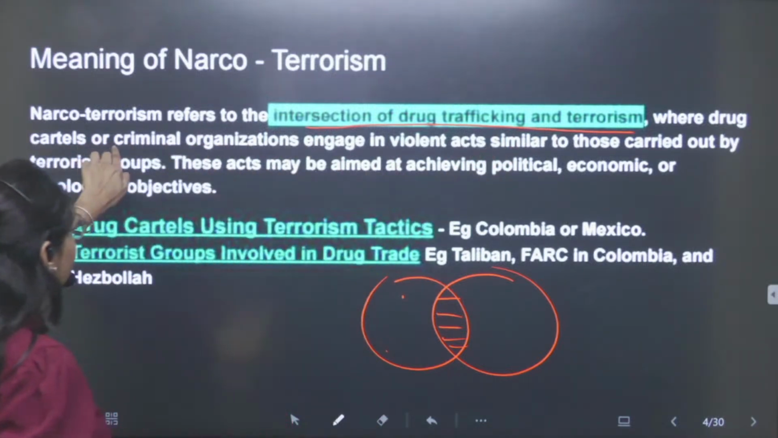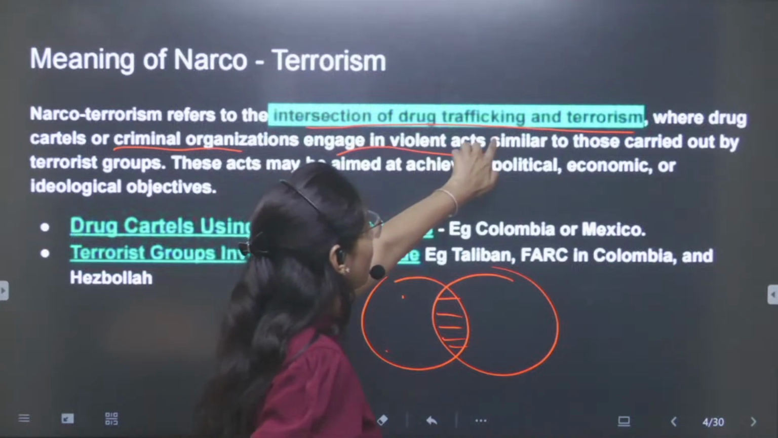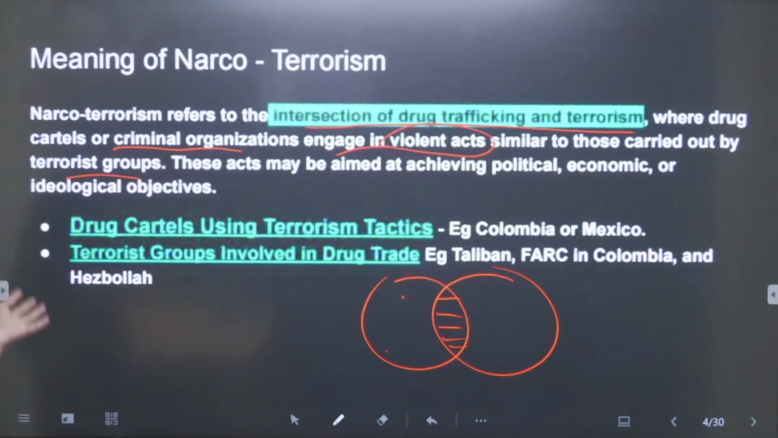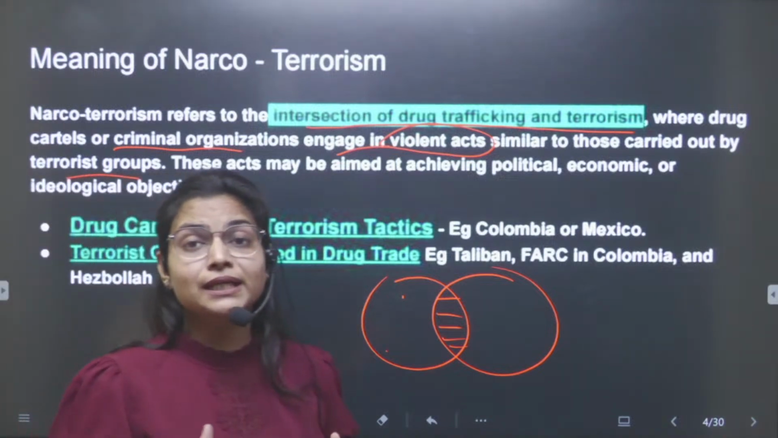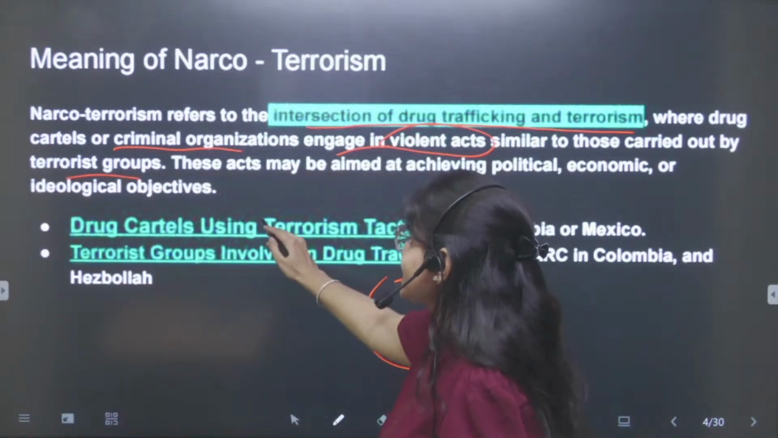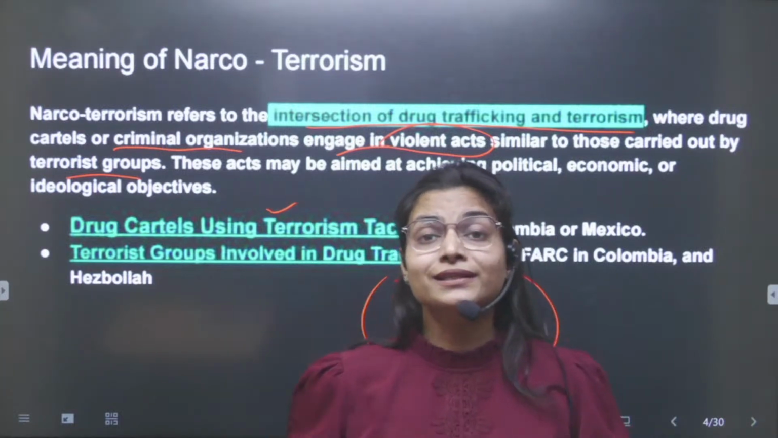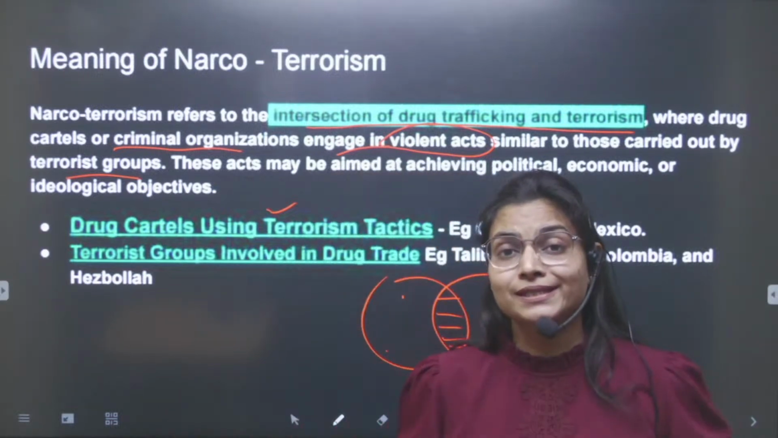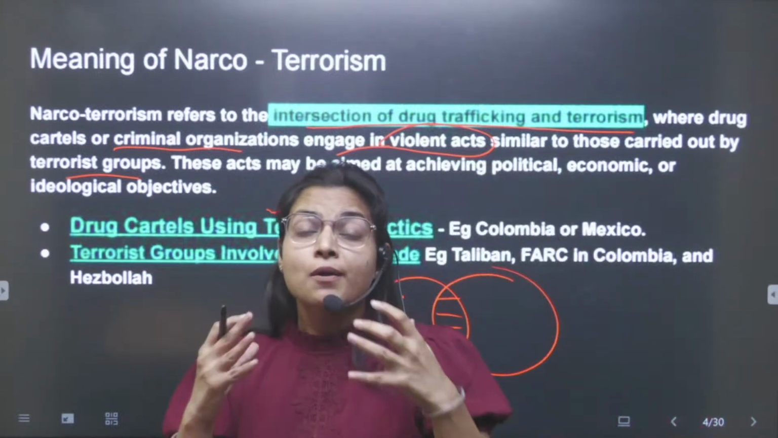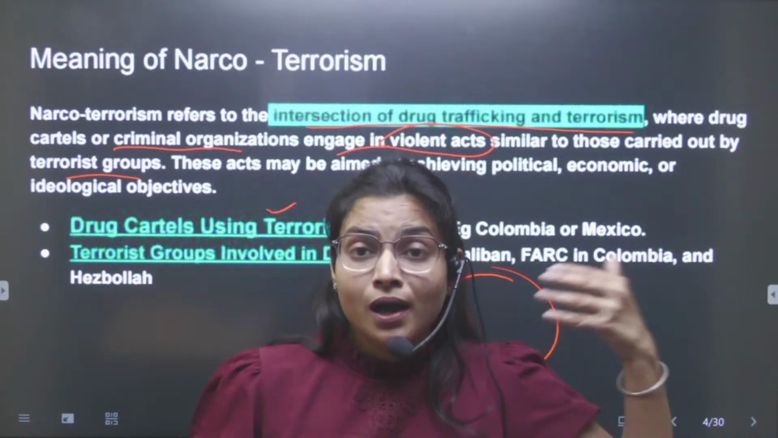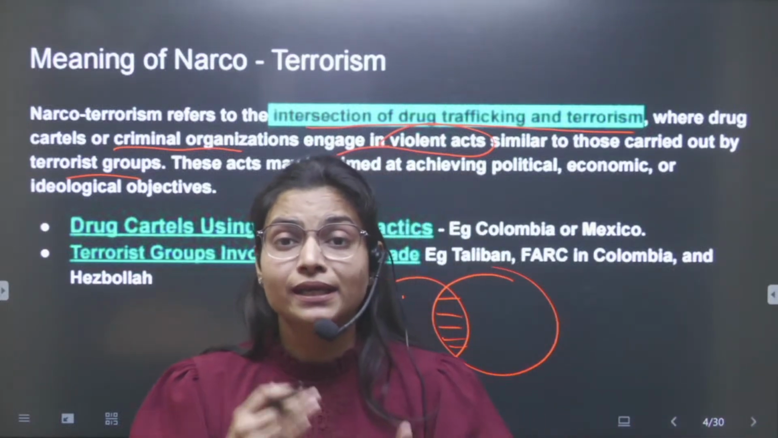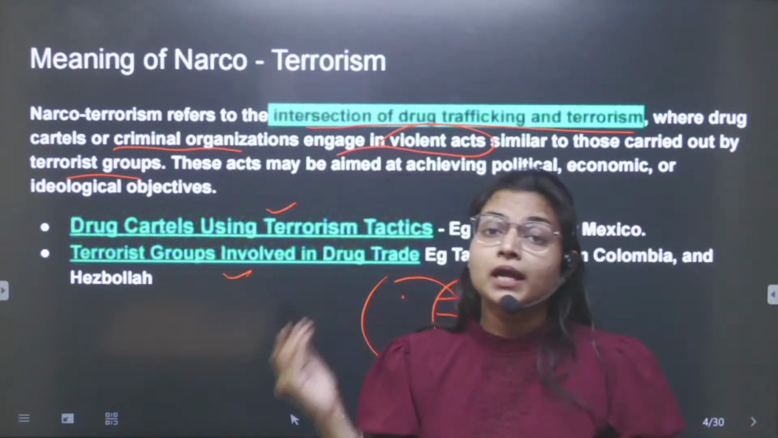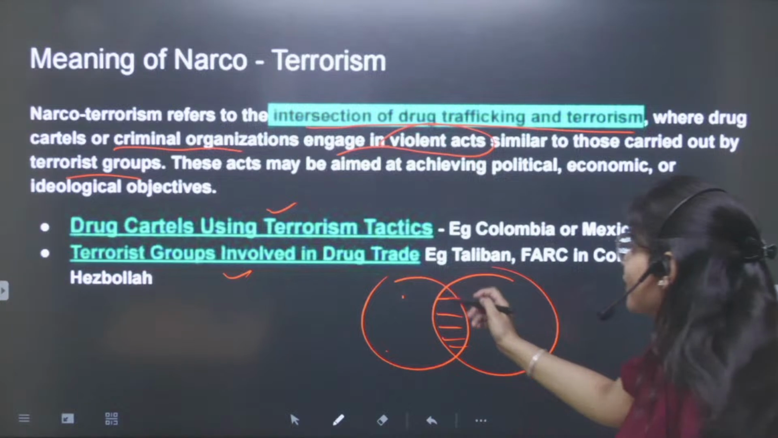Here, drug cartels or criminal organizations engage in violent acts similar to those carried out by terrorist groups. In this you may find basically two points. One, drug cartels may be using terrorists to continue their illicit activities. For example, terrorist groups provide a parallel government to other organized crime, due to which they are able to continue their activities. Second, terrorist groups may be involved in the drug trade.